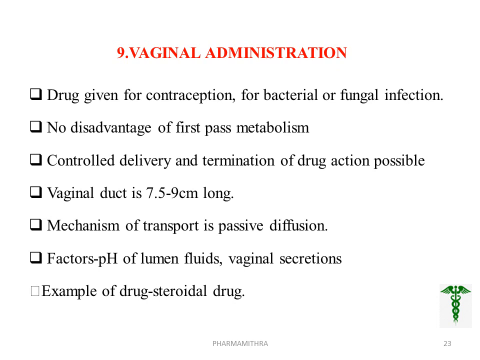The vaginal duct length is 7.5 to 9 cm long and the mechanism of transport is by passive diffusion. The factors we want to consider are the pH of the luminal fluid, that is 4 to 5, the vaginal secretion, and the microorganisms present. The normally administered drugs under this administration are the steroid drugs. Most routes of administration follow passive diffusion as the absorption mechanism.